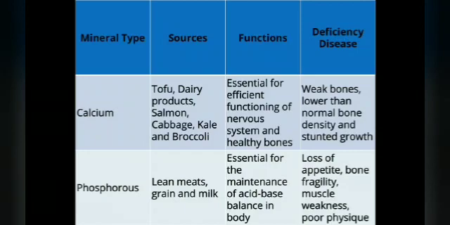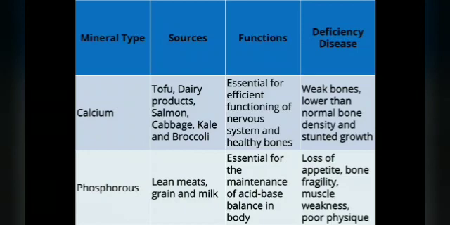Functions: essential for the efficient functioning of the nervous system and healthy bones. Deficiency disease: weakness, lower than normal bone density and stunted growth. So the mineral calcium is extremely important. You need to have a proper intake of calcium, otherwise it will lead to various illnesses of the bones and stunted growth. Stunted means it will stop the growth of the body.